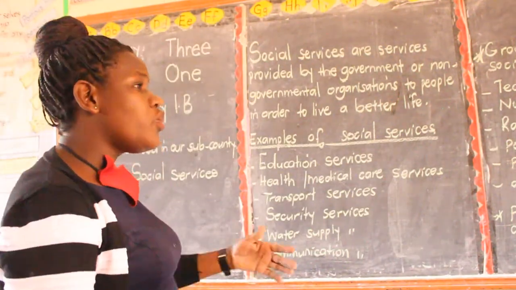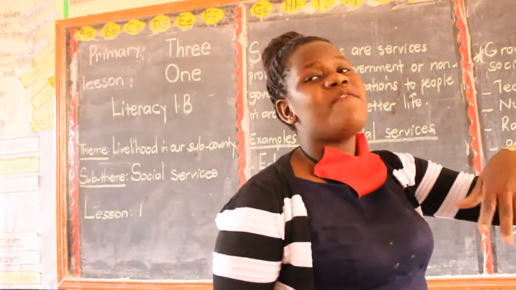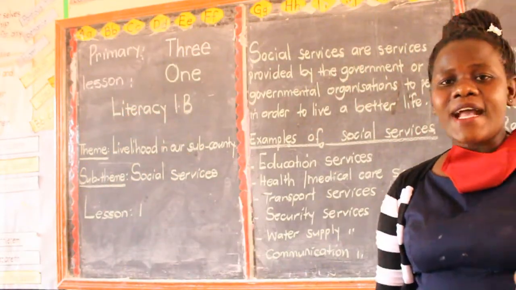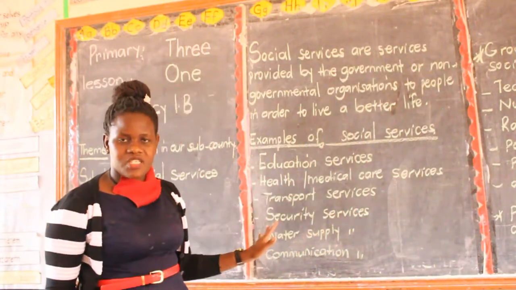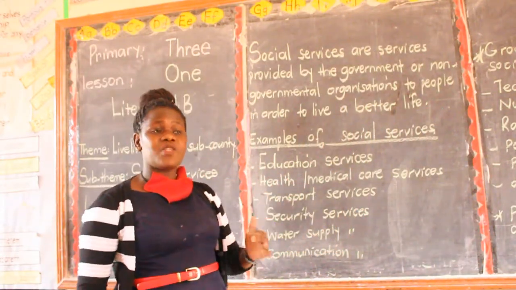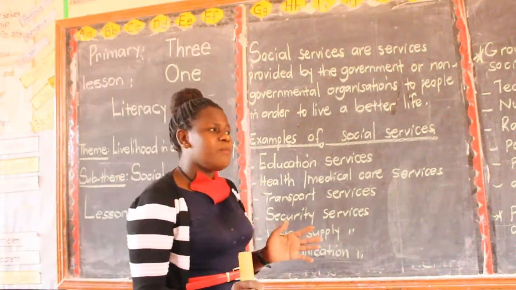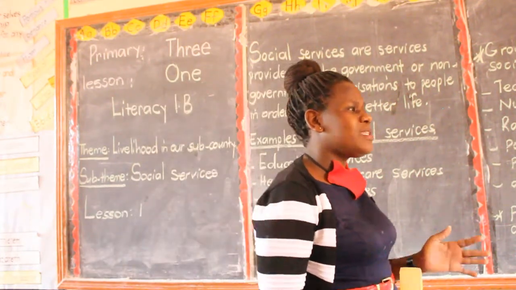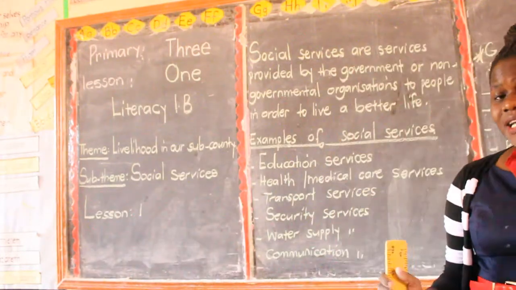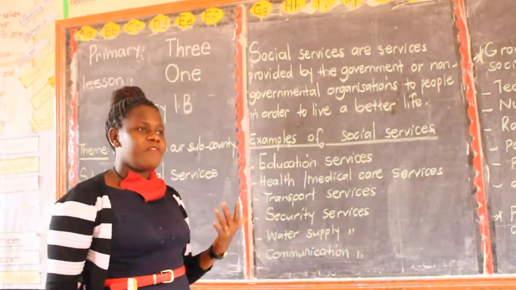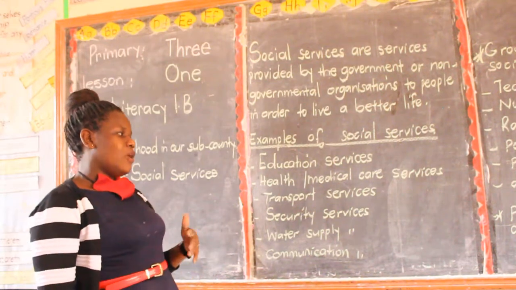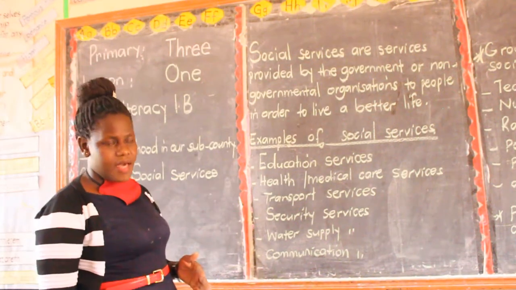When you go along Salama Road and see policemen standing everywhere, they are keeping security. And that is security services. They are there so that we live a better life. We should not be moving feeling like maybe I'm going to meet a bad person there. No, the service was meant for us to live a better life by providing us with those policemen or police officers. Are we together? Good.